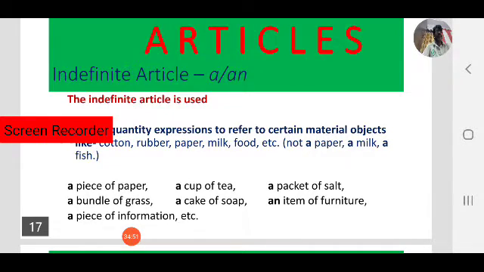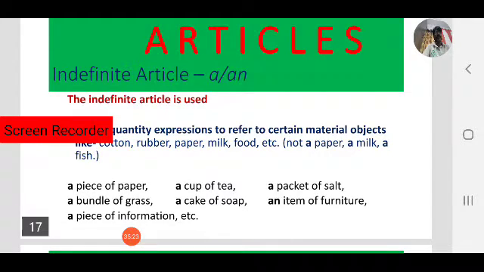So how can we count the uncountable nouns? Using some countable expressions, like a packet of salt. A bundle of grass, never say a grass, two grass, three grasses. A bundle is a quantity expression. A cake of soap, cake is also a quantity expression.